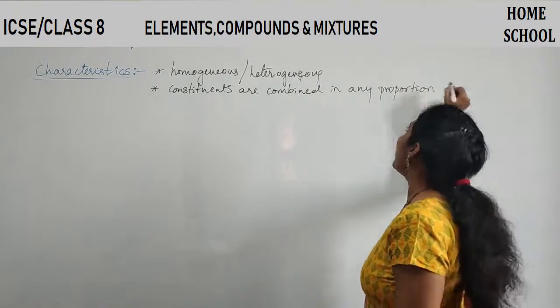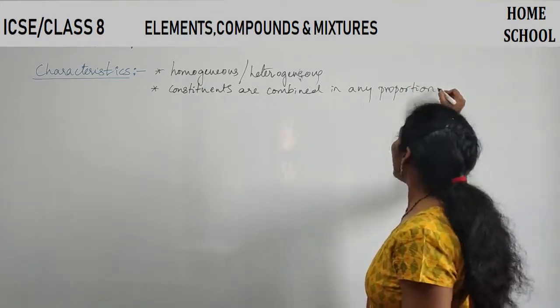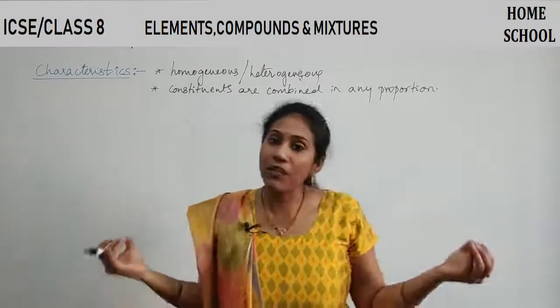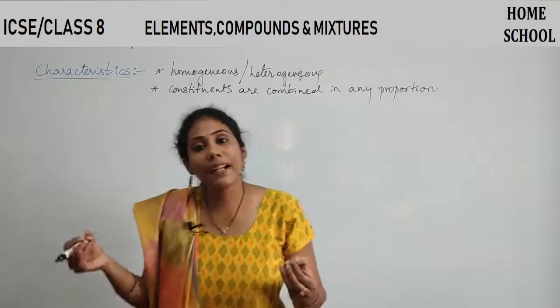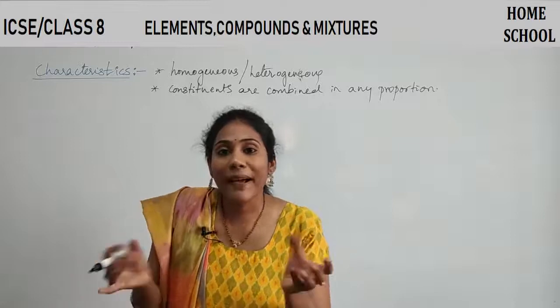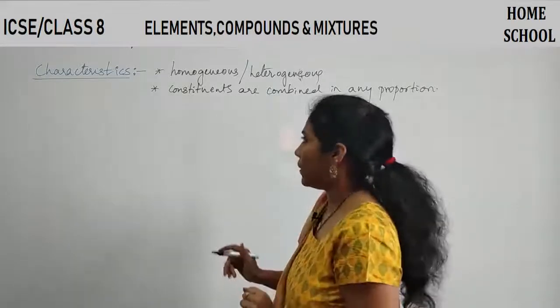It is not that one molecule of a compound has to be mixed with another molecule of a compound. Constituent particles can be combined in any proportion. Any number of constituent particles can be combined, right? That's the meaning of that point.